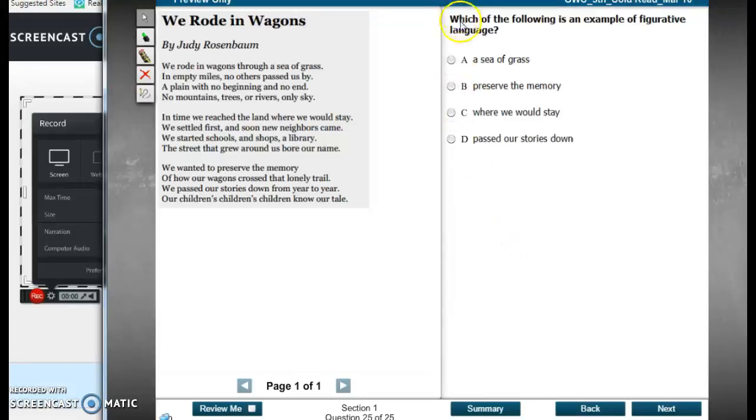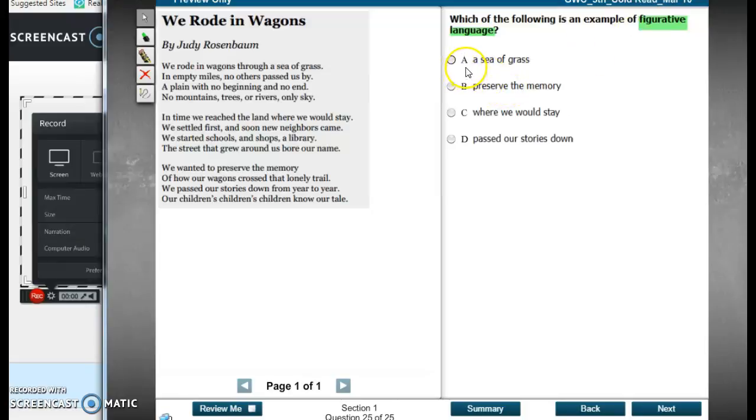Number 25. Which of the following is an example of figurative language? Well, we know what figurative language is. We've studied lots of different types of figurative language. We know that figurative means that there's something that's not real or not really there, okay? So we're going to look back and see, first of all, is it figurative? And we should be able to name what type it is because we're pretty familiar with these.